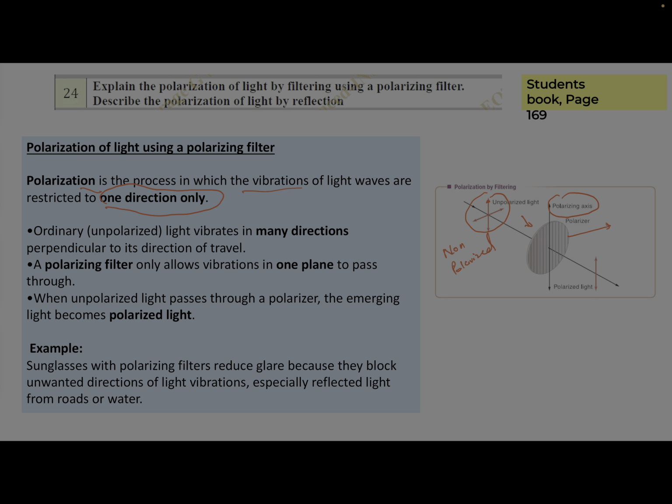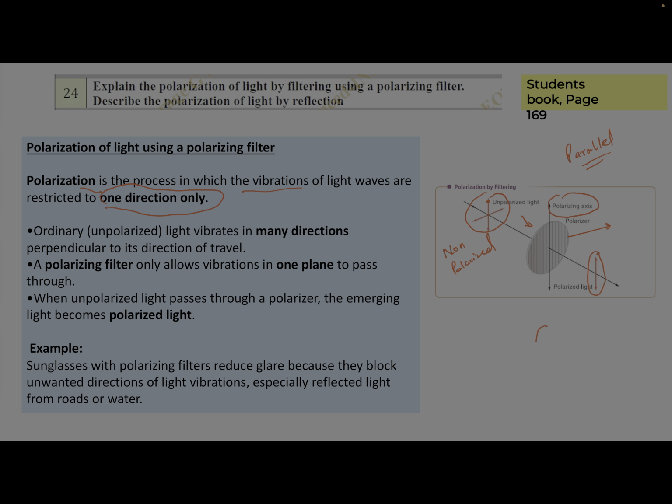It will allow the parallel light direction wave, and that will be called polarized light because it has filtered the other directions and passes only the light which has its axis parallel, correct? And it will block all the directions which are perpendicular to the polarizing axis. So you have to remember two important words: parallel and perpendicular. If it is parallel, it will allow. If it is perpendicular, it will block.